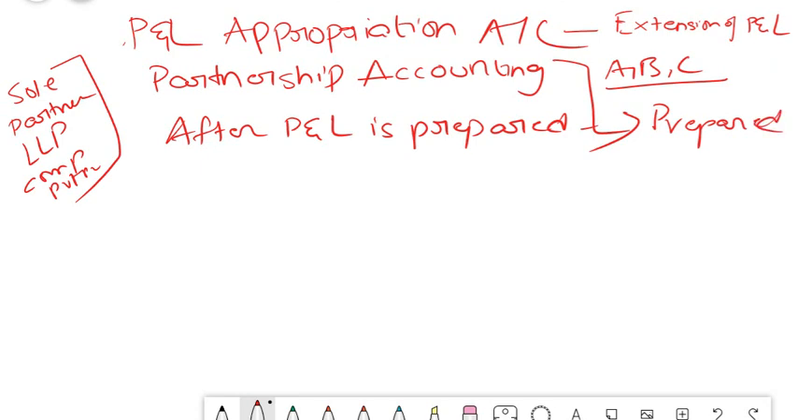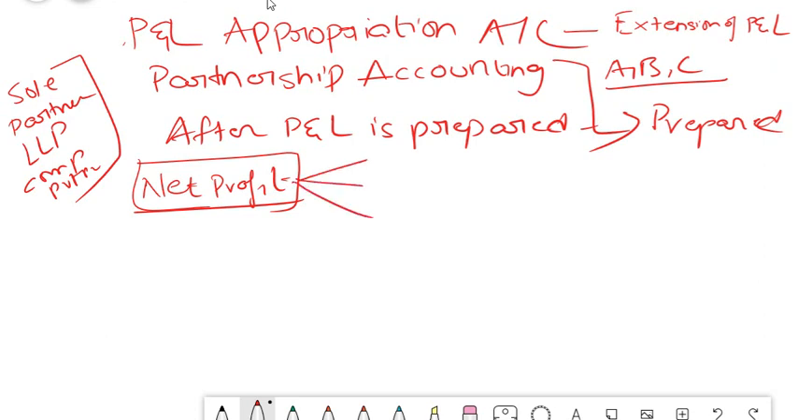Now what is the objective of this P&L appropriation? The name itself says appropriation. If you see the P&L account, it is a charge, whereas P&L appropriation is an appropriation. That means in your P&L you debit all the expenses and credit income, and then you have something called net profit, isn't it? Now in the case of a partnership firm, this net profit has to be distributed among the partners A, B, C. So how does this distribution happen?